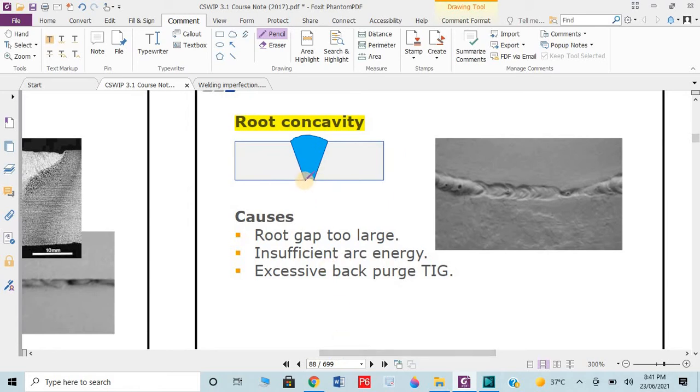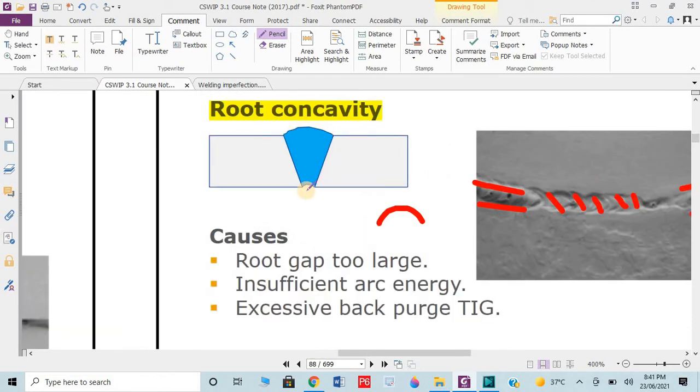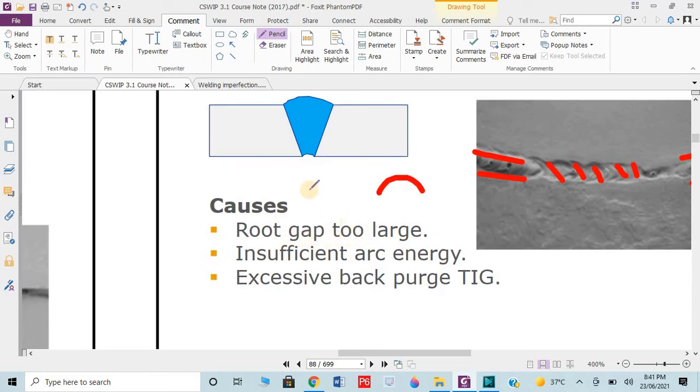If we have the welding in the root, this kind of shape occurred. You can see here, this is the root, this is the ideal root. But here you can see a small concavity occurred. This is known as root concavity. You can see here we have the gap, bevel, a groove, and here concavity occurred. Why did it occur? If the root gap is too large.